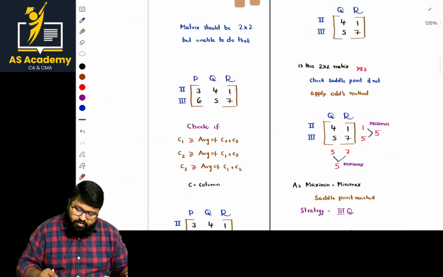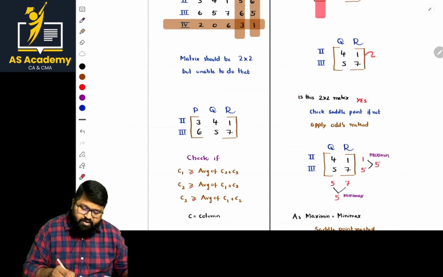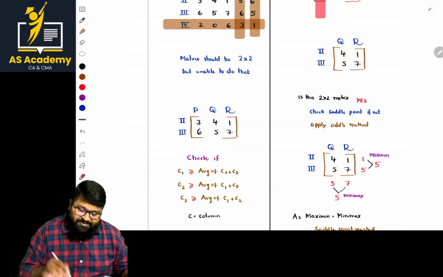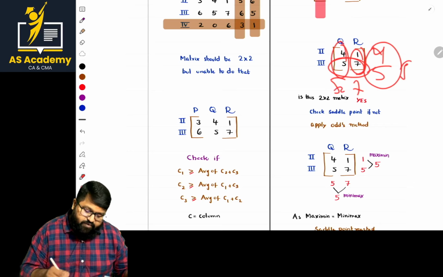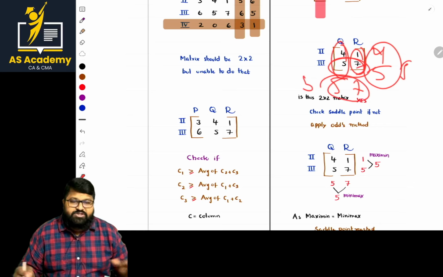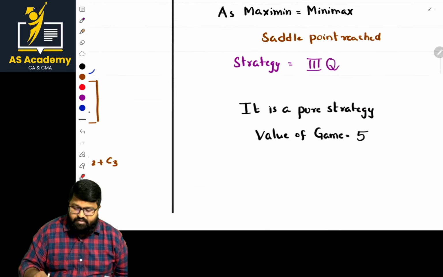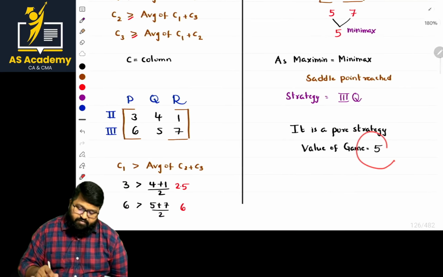Next, it is a 2 by 2 matrix, so go with the saddle point. What is the least value in each row? 4, and 5. Of these, what is highest? 5. In the columns, the highest values are 7 and 5, and of these the least is 5. 5 equal to 5, we reach the point. There is maximin and minimax. The strategy is Q3, and the value of the game is 5.